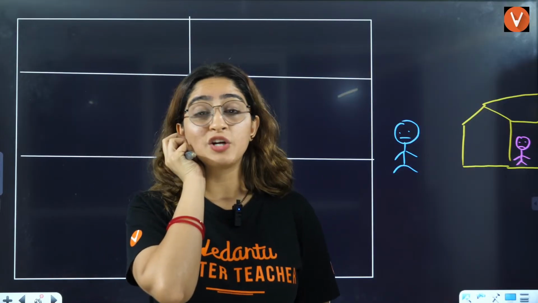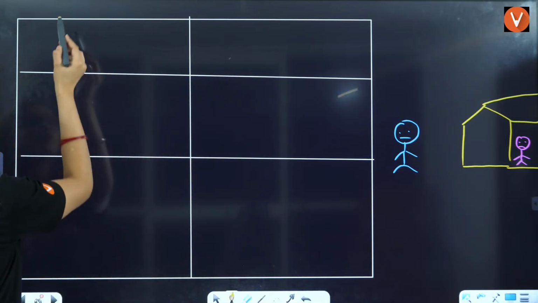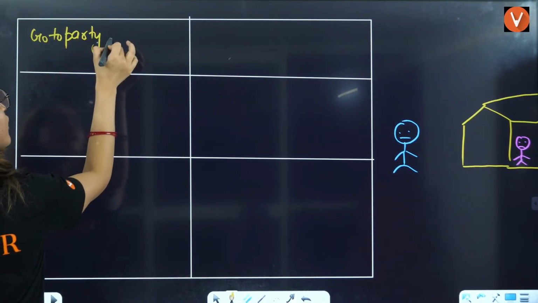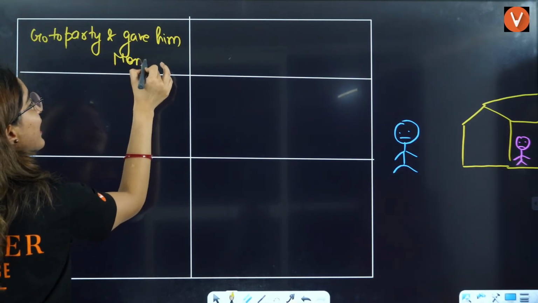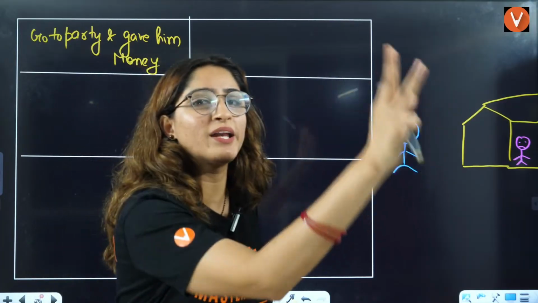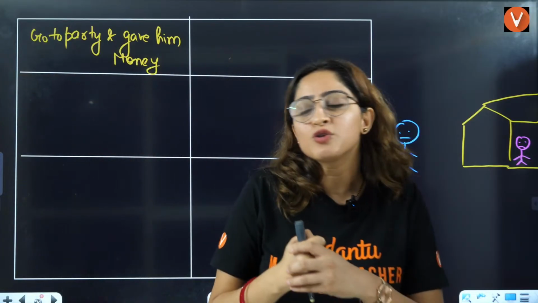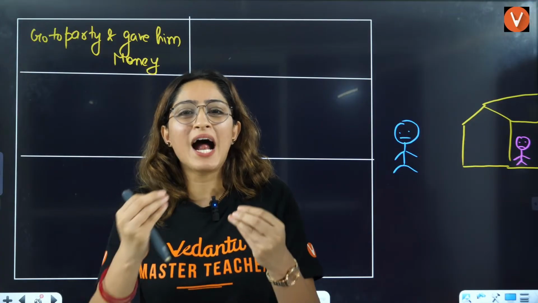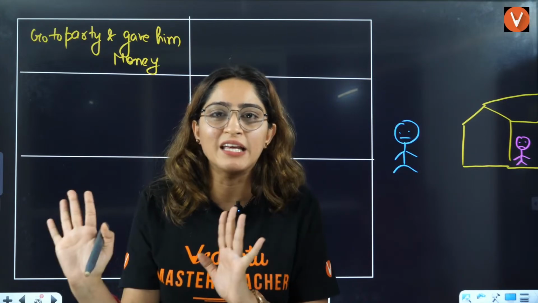Now, Chintu's parents got so happy. They said, okay, fine. You go to party, right? Go to party and also gave him money. They're like, we are so happy that you have such good friends. Go and take this money also with you, right? Now, second possibility is that Chintu's parents are like, by these fake promises, you can't do anything, right? We know what you're going to do. We know that you are not going to study, right?